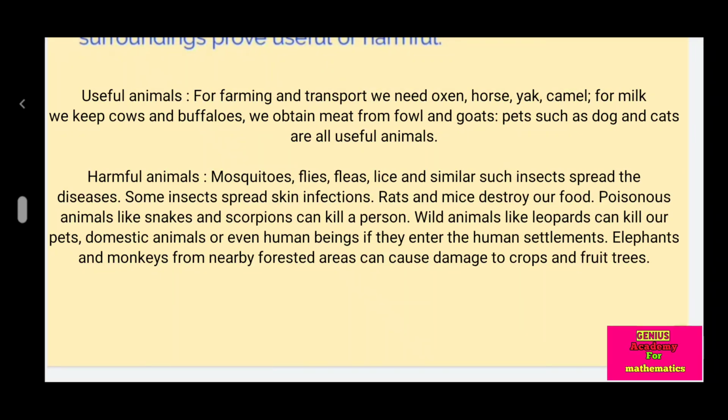Wild animals like leopards can kill our pets, domestic animals or even human beings if they enter the human settlements. Elephants and monkeys from nearby forest areas can cause damage to crops and fruit trees.